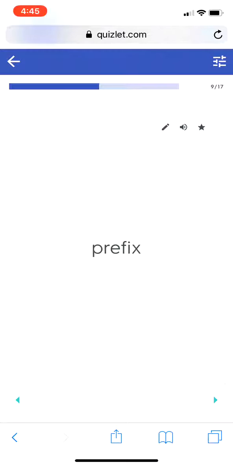You can also take a look at this Quizlet. All of the terms are on it, and all of the terms are also on your study guide. So there are a lot of places to go and look at your vocabulary words so you can study for your quiz on Monday. Remember, your prefixes will be part of that quiz.